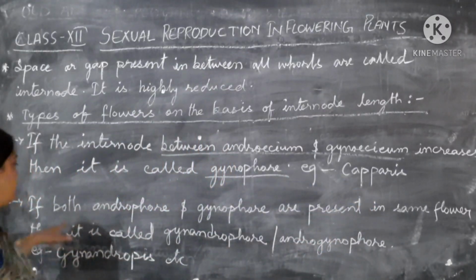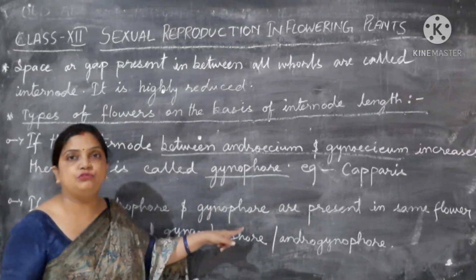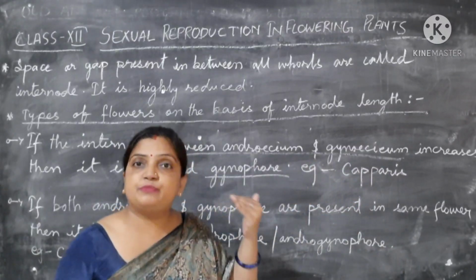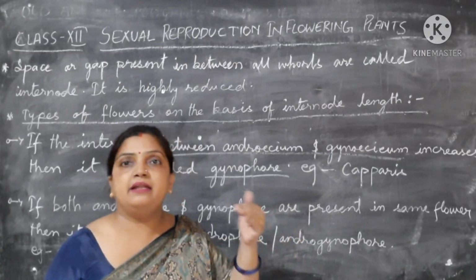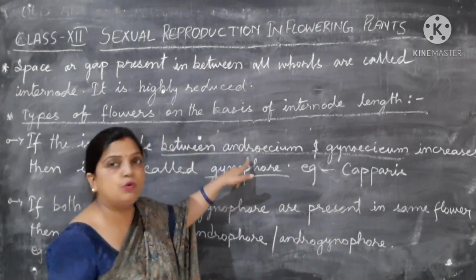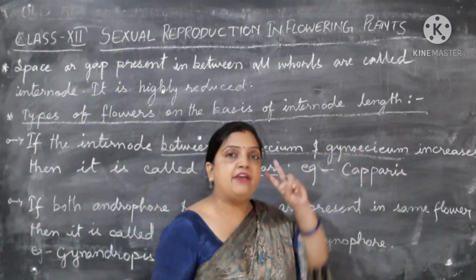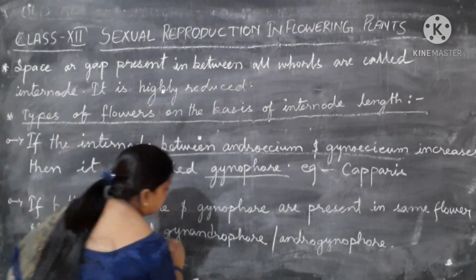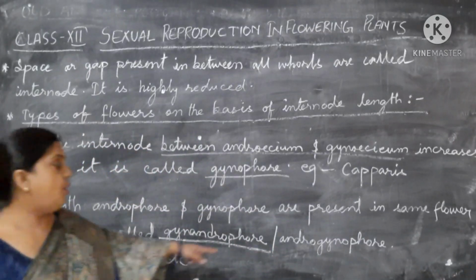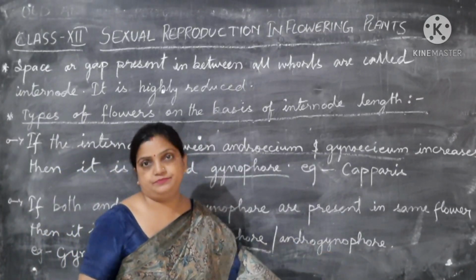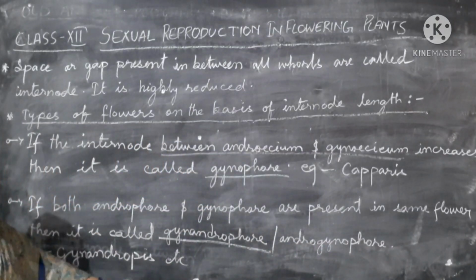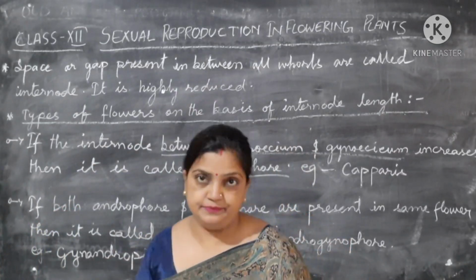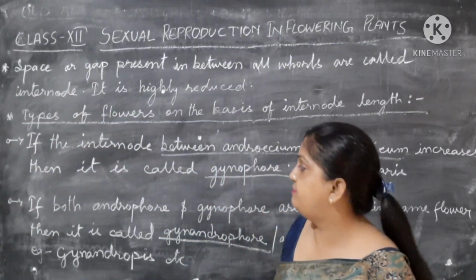And children, if both androphore and gynophore are present in the same flower, if the space is more between corolla and androecium as well as between androecium and gynoecium, if both these conditions are present in the same flower, then the condition is called gynandrophore, or androgynophore. An example is Gynandropsis, and many other examples are also present which can be classified under this category. Pentaphylloides is there, and many other examples we can consider here.